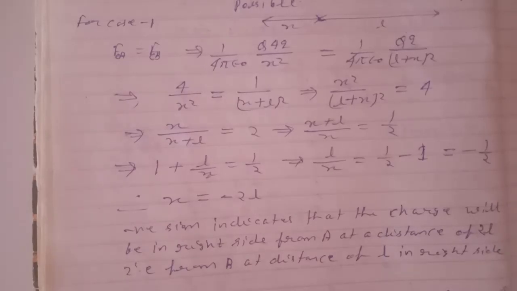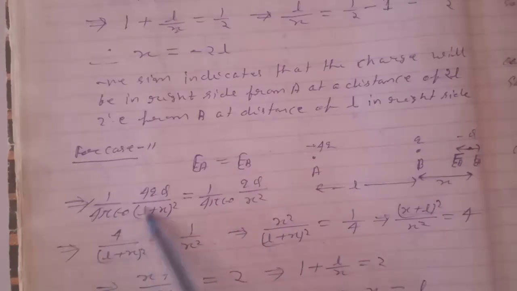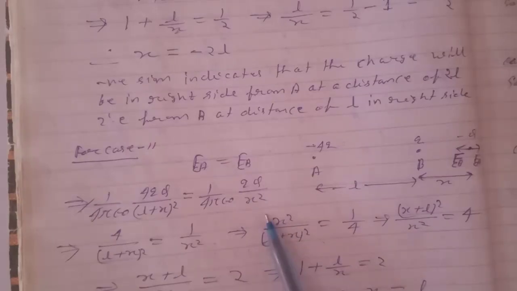Now for case 2. For case 2, the situation is shown here. 1 by 4 pi epsilon naught into 4q into q by (L plus x) square equals 1 by 4 pi epsilon naught q by x square. So solving again, 4 by (L plus x) whole square equals 1 by x square.